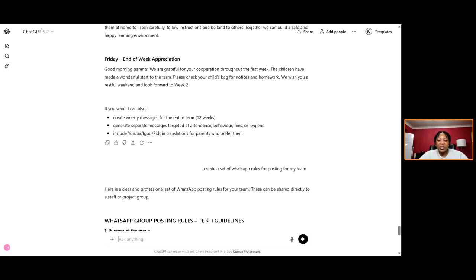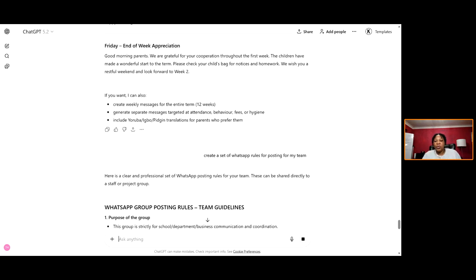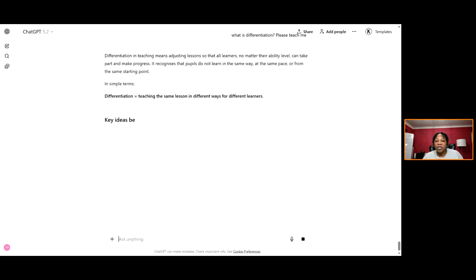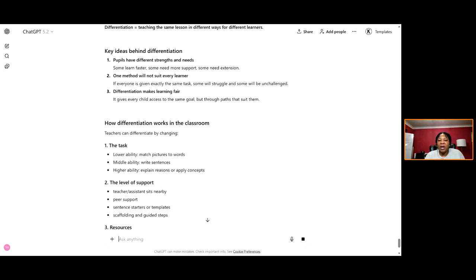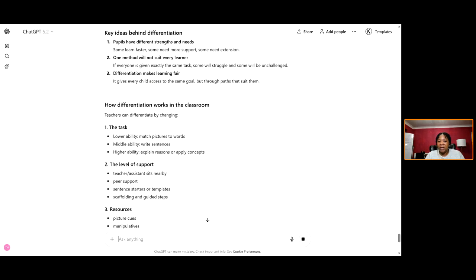Okay, so I want to learn something. So I'll just ask AI, what is differentiation? Please teach me. So this is professional development now. It's going to teach me differentiation. So it's telling me key ideas behind differentiation. Pupils have different strengths and needs. One method will not suit every learner. So I can read about what I want to learn.